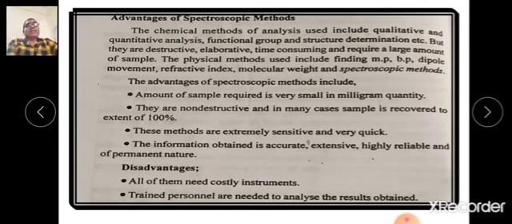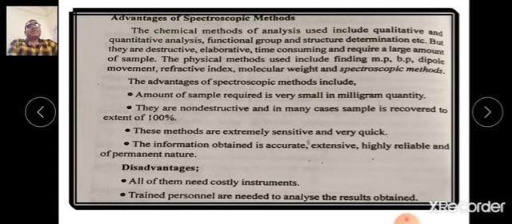The third advantage is these methods are extremely sensitive and very quick. And the fourth advantage is the information obtained is accurate, extensive, highly reliable, and the information is of permanent nature.